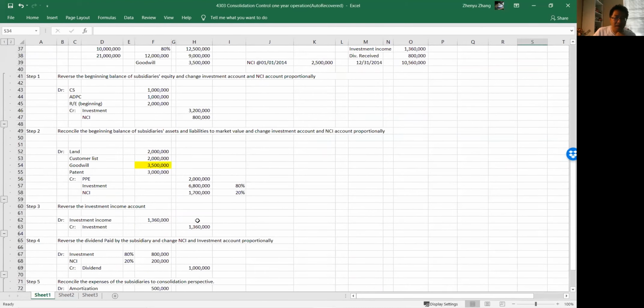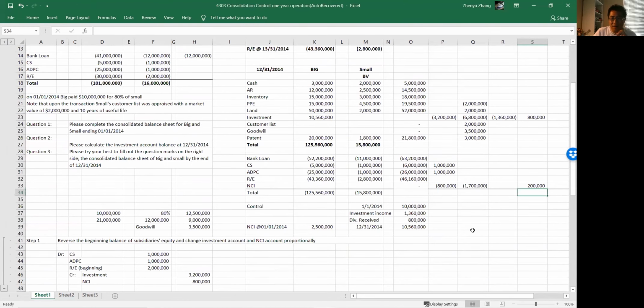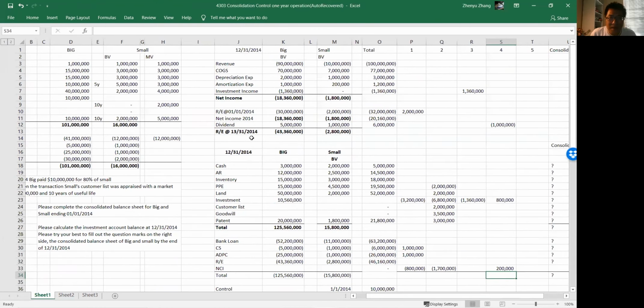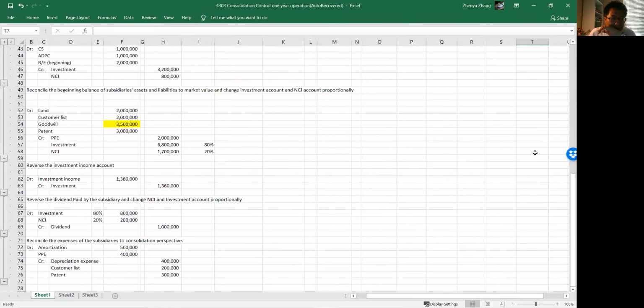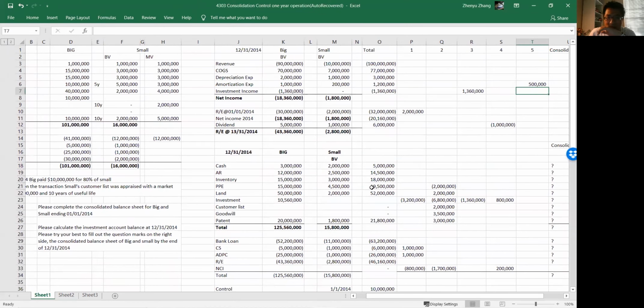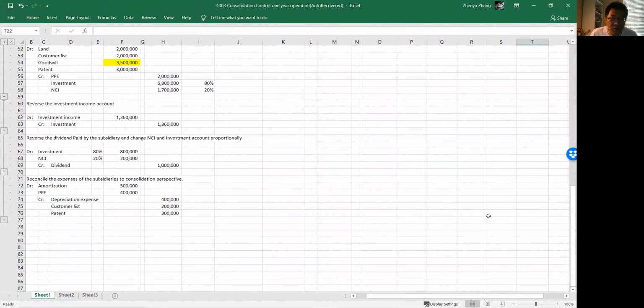And the last step is going to be linked to what we talked about in the previous video, right? So we have to add amortization 500,000 and debit PPE 400,000. So amortization expense 500,000 and PPE 400,000, debit, right? And we have to credit depreciation 400,000.